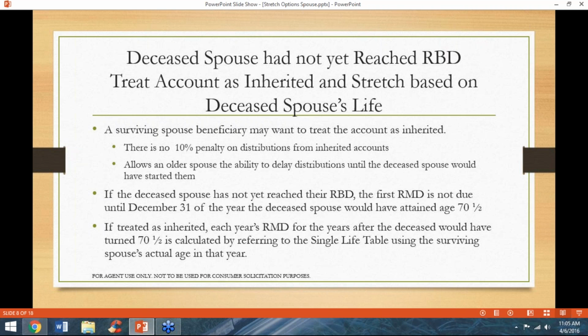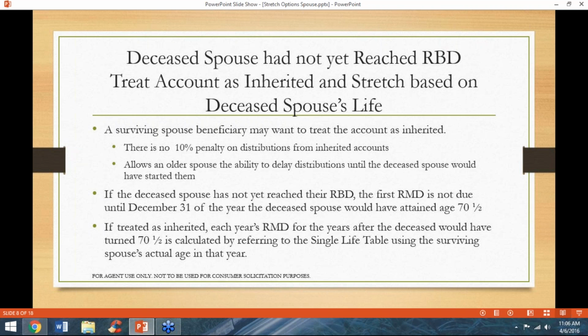It would also allow an older surviving spouse the ability to delay distributions until the younger deceased spouse would have started them. If the deceased spouse has not yet reached their required beginning date, the first RMD is not due until December 31 of the year the deceased spouse would have attained age 70 and a half.